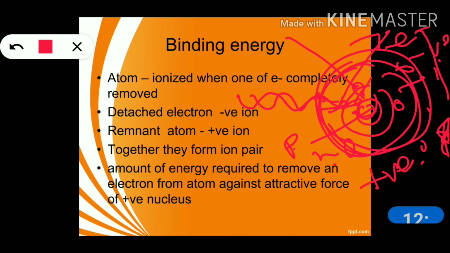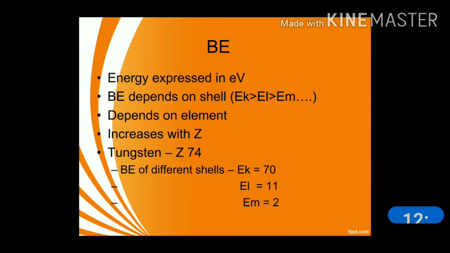Then it will remove. If the binding energy of this shell electron is more than the incident, then this electron will not be removed from the atom. Binding energy is expressed in electron volt.